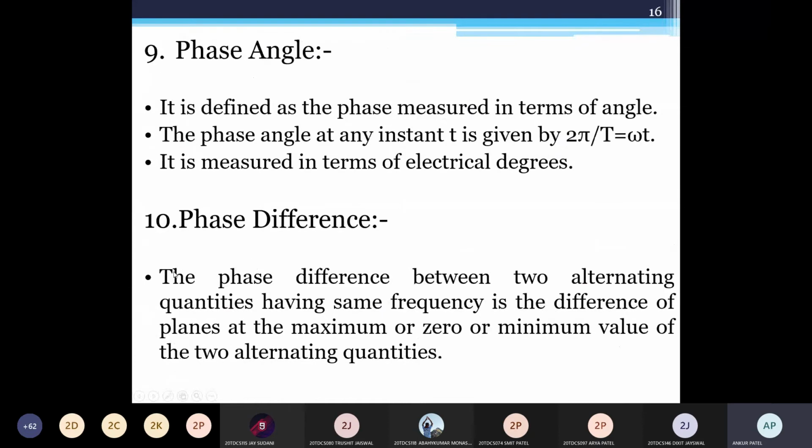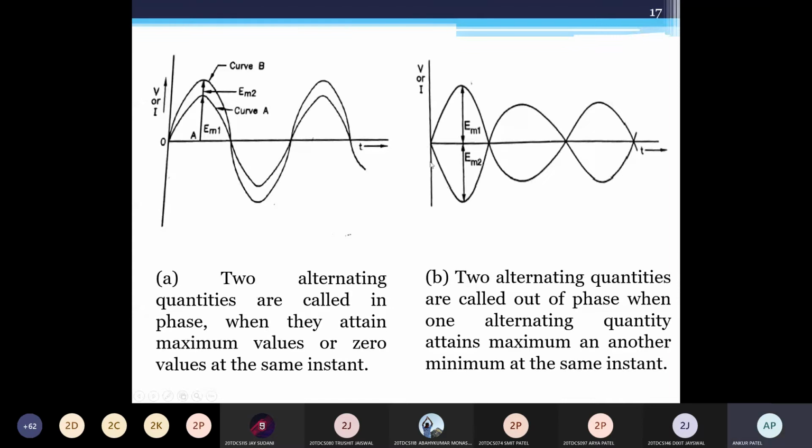So this is phase and phase difference. Okay. Phase angle, that is phase measured in terms of angle. The phase angle at an instant is given by 2 pi by T, and that is equal to omega t. It is measured in terms of electrical degrees. That is called the phase angle. So this is the example given for the phase and phase difference.